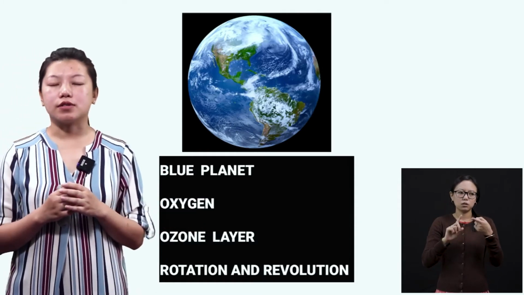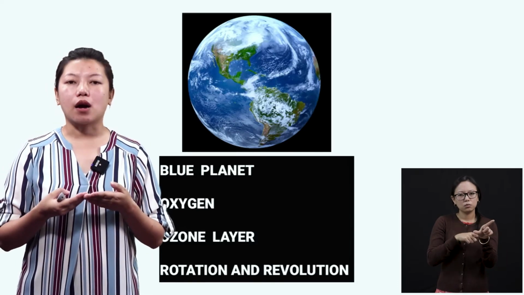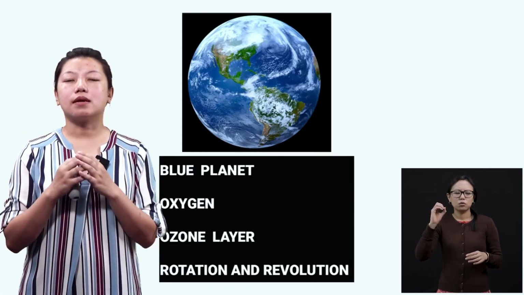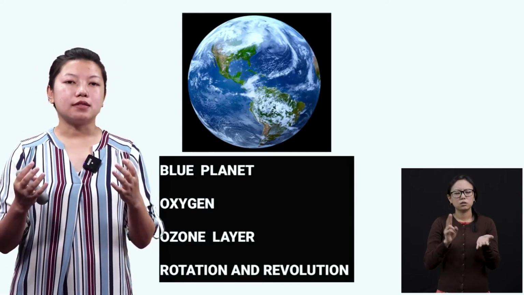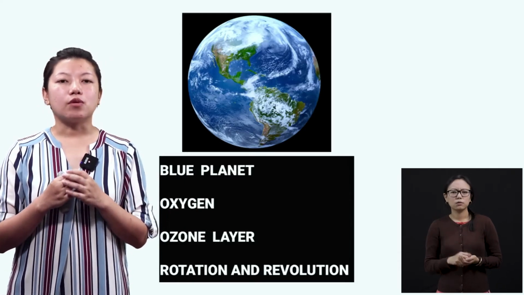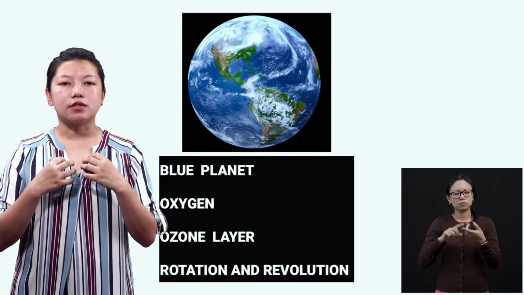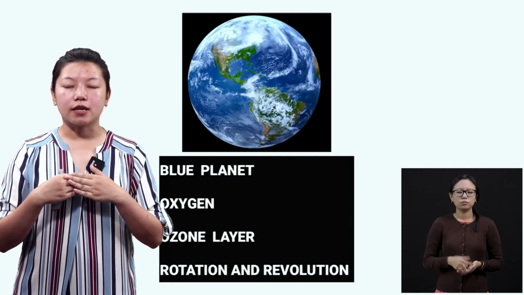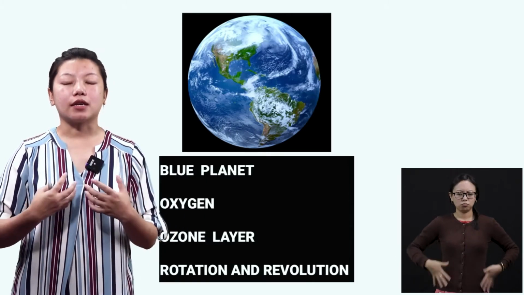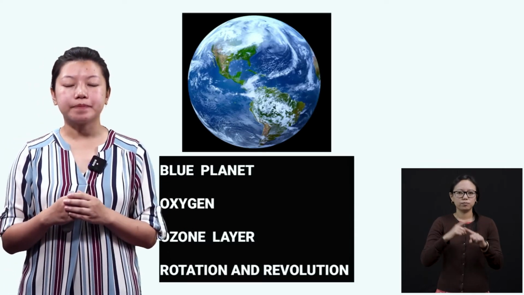Next is oxygen. So oxygen is very important. The air that we are breathing now is oxygen, okay? So oxygen is found in Earth. So Earth is the only planet where this air called oxygen is available. If there is no oxygen, we will die, okay? Because only when we are breathing oxygen, even our body is working. There are different circulations in our body. Our body is working inside, which we don't see, and it works with the help of oxygen, okay?